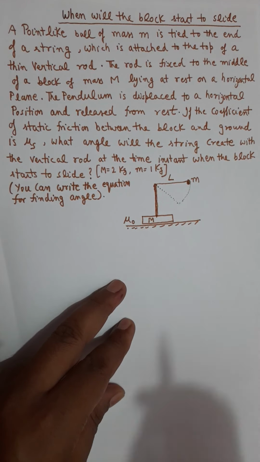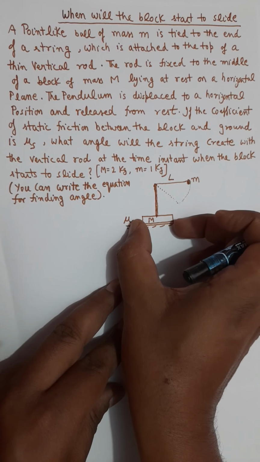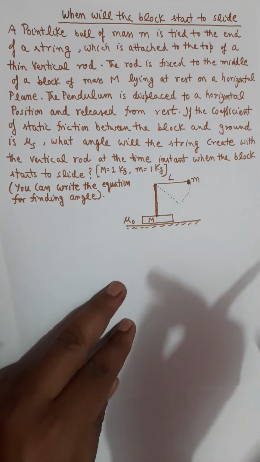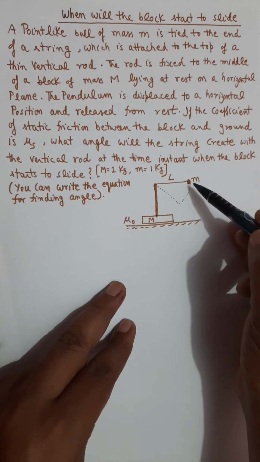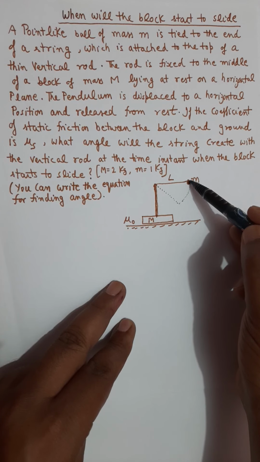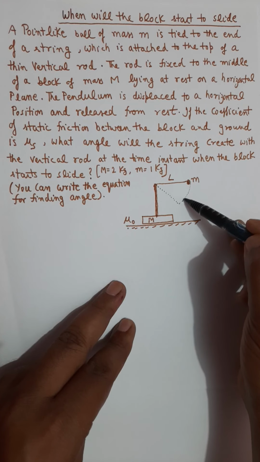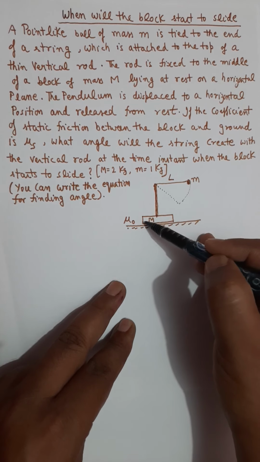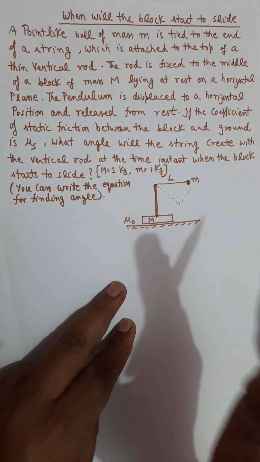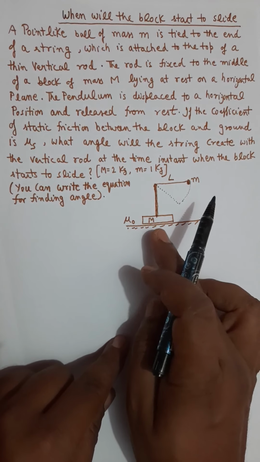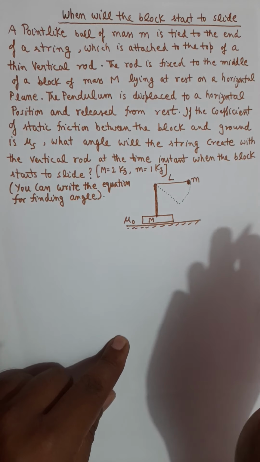Up to that certain point, the bigger mass M will remain at rest, and that is the question. Up to what angle will this mass move like a pendulum until capital M starts to slide? Right. So this is your question.